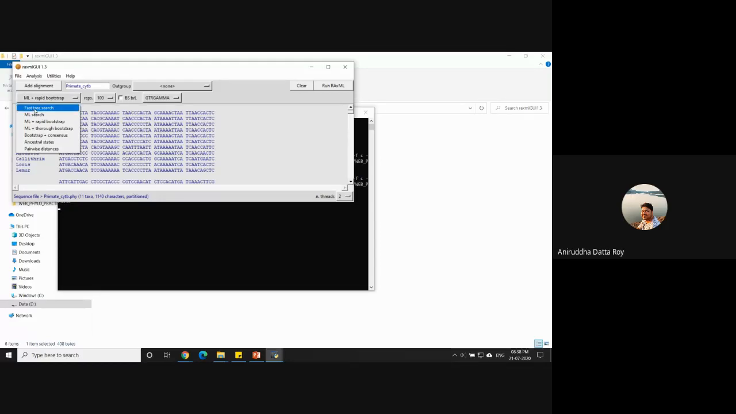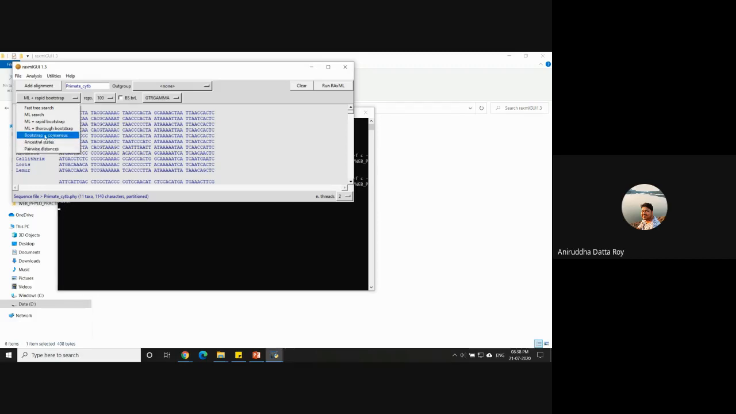There is also a fast tree search, which builds you an ML tree, but using some heuristic method, so some quick and dirty method. Ideally, for publication, you should not be using fast tree search. An ML search would be the option that you should ideally choose, or an ML plus bootstrap. But the best option that you can choose is ML plus thorough bootstrap. It might take more time, but if you want to publish your data, you should ideally choose ML plus thorough bootstrap.